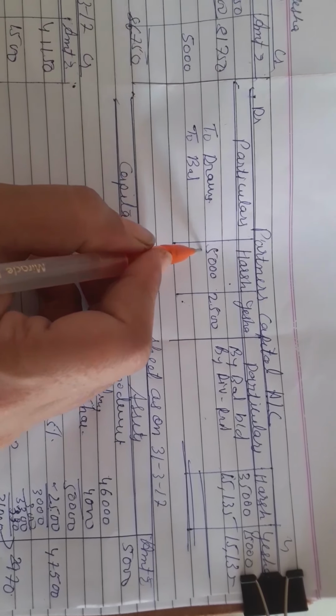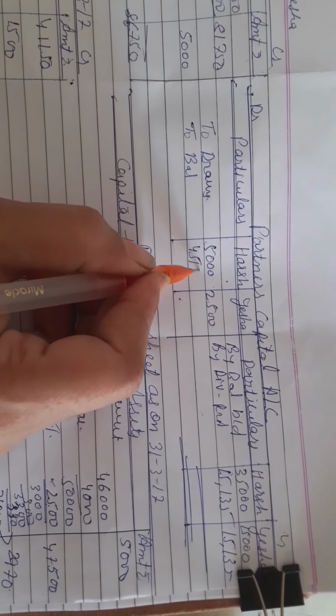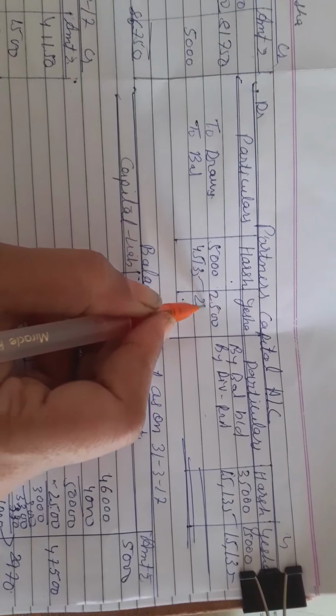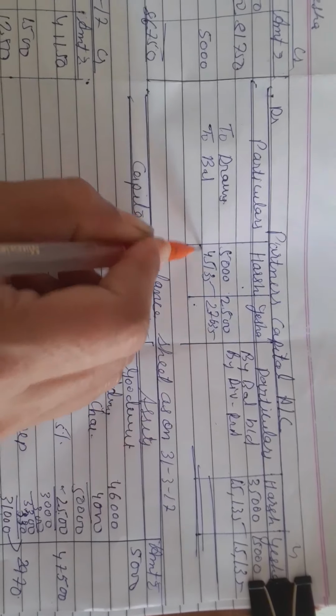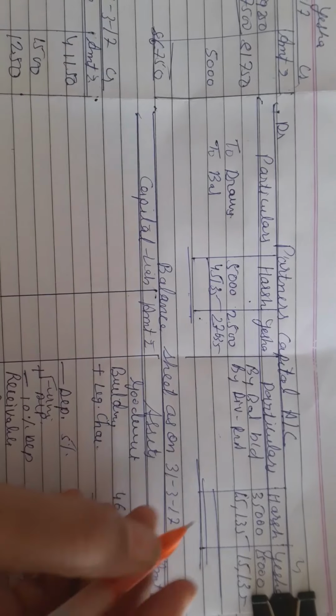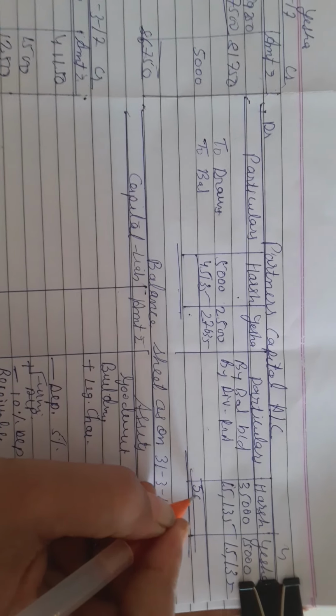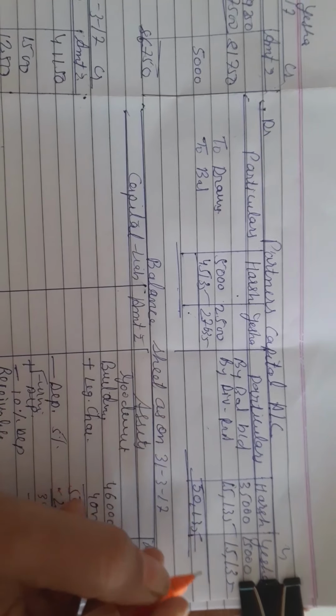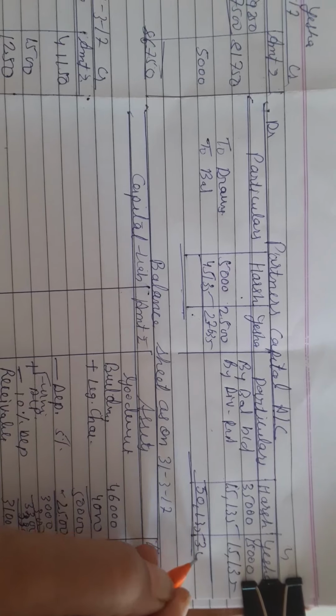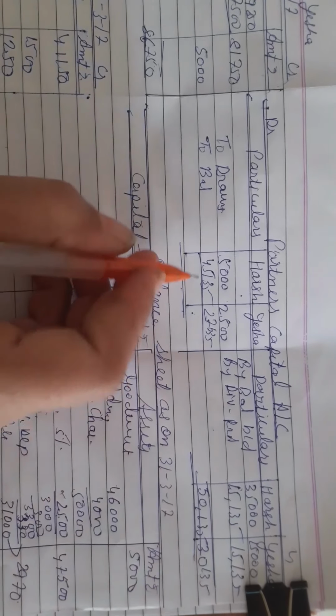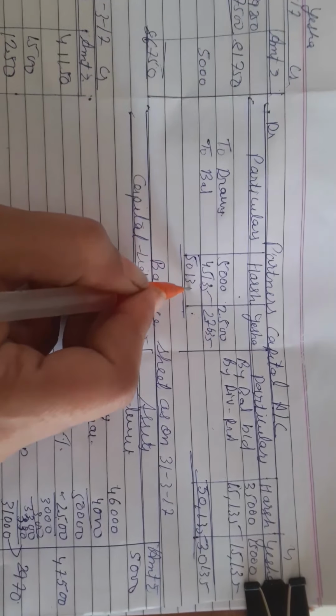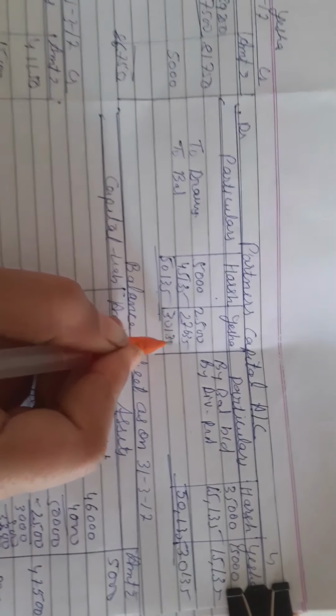Balance 451. You will get here the balance. Clear, students? Clear?